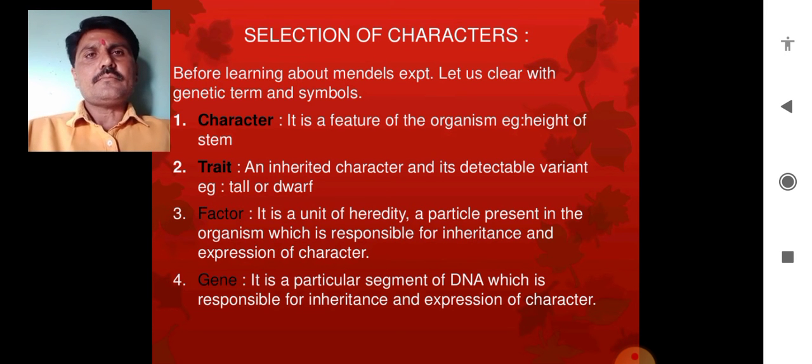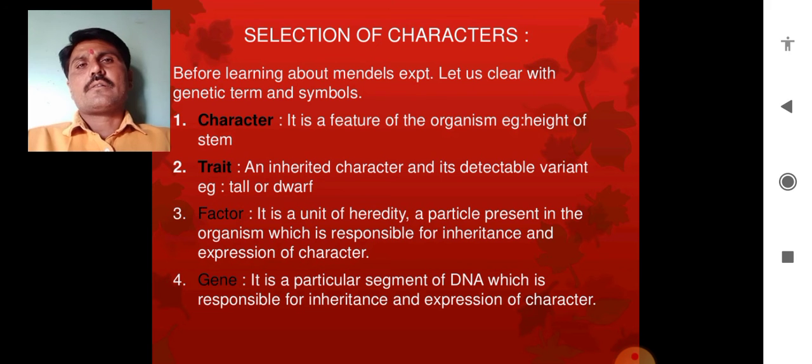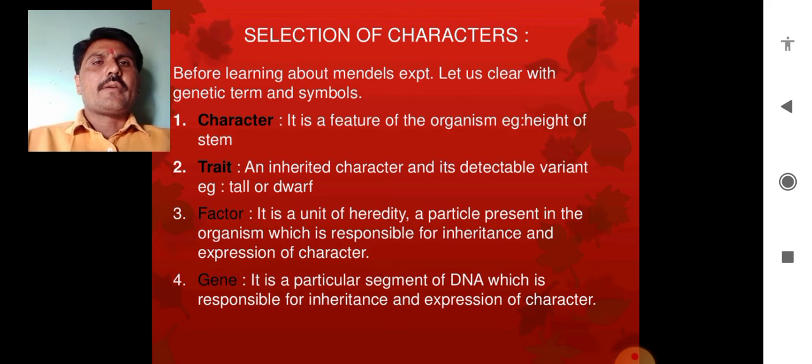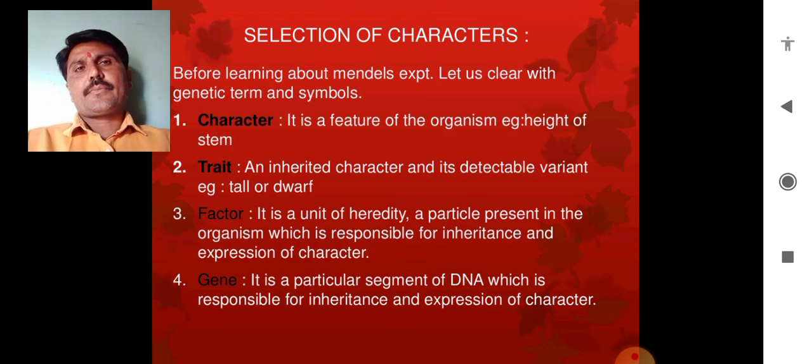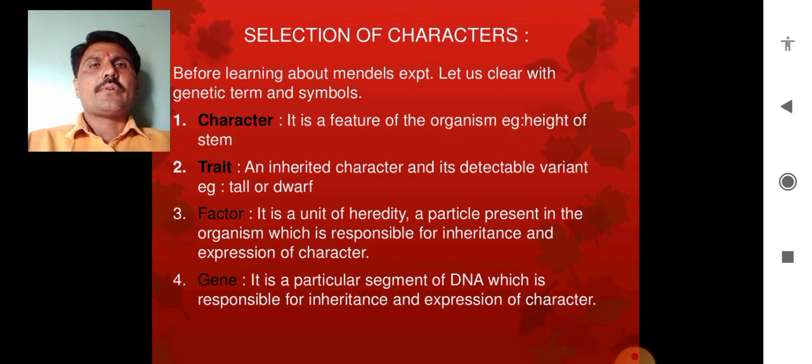Friends, in the previous lecture we completed the introduction of genetics, the history of Mendel, and the very peculiar things in genetics and how genetics has evolved.